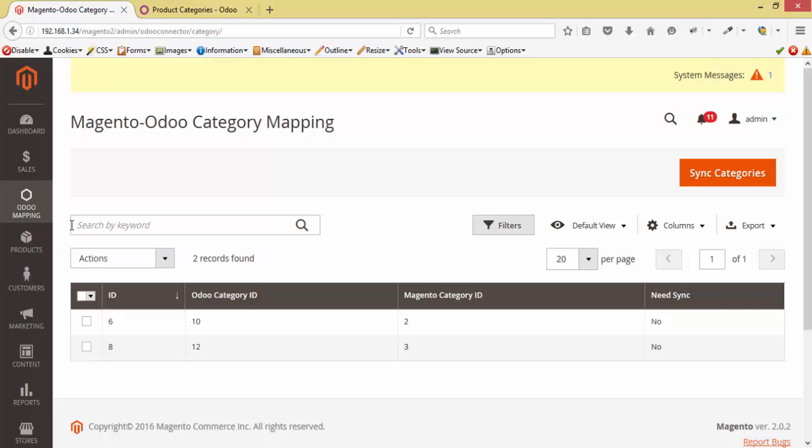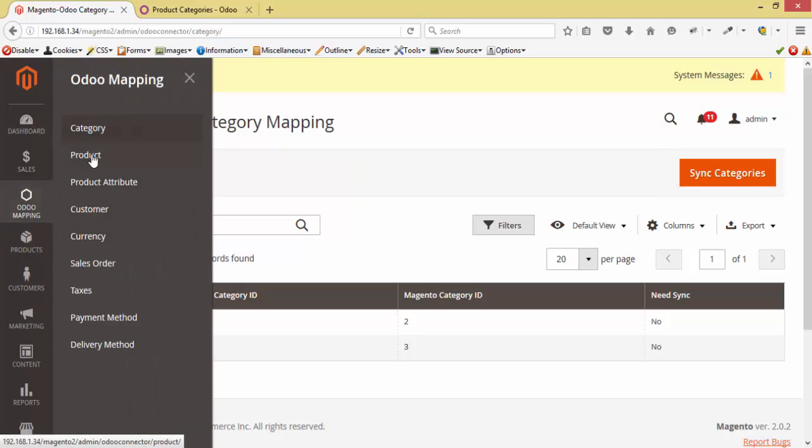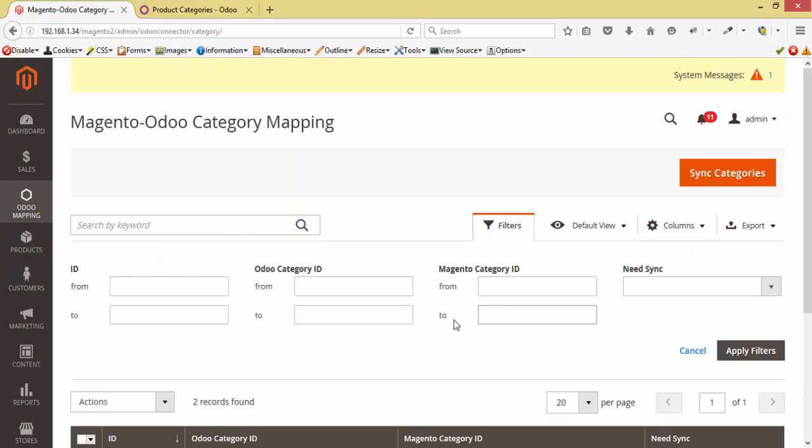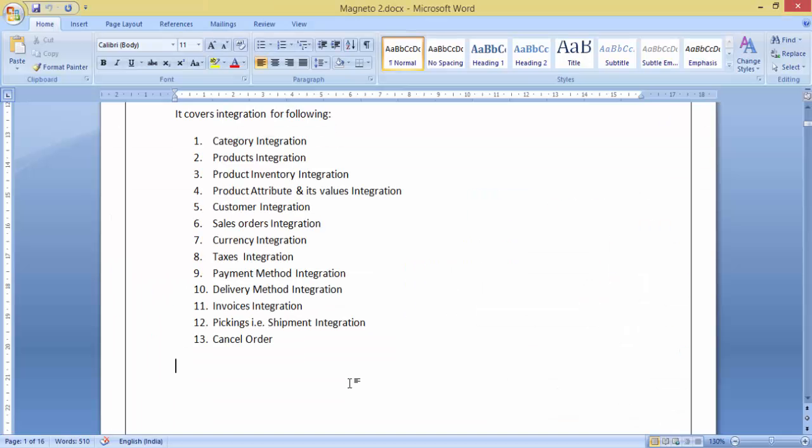You can synchronize all your data from Magento admin, where we have created a menu called Magento Odoo mapping, where these are the menu items for mapping. Let's check about the category. This is the category mapping, Odoo category ID, Magento category ID, and the status. You can export this view as well. You can filter likewise. In this way, you can do synchronization of all your data and mappings as well.